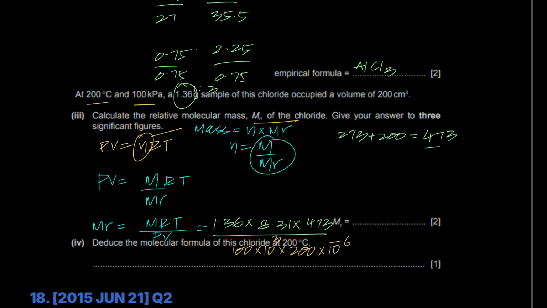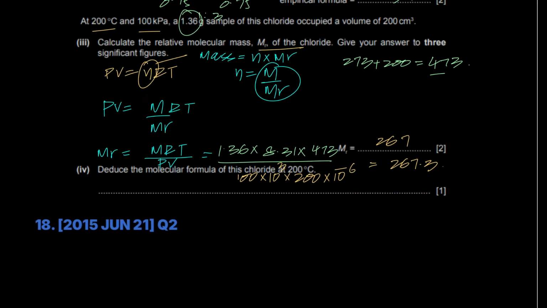And I've taught you how to do this multiple times over in the first couple of videos. So what do you get your MR as? It's 267.3, and because all the data is given to me correct to 3 sig fig, I'll write the answer correct to 3 sig fig, 267, right?